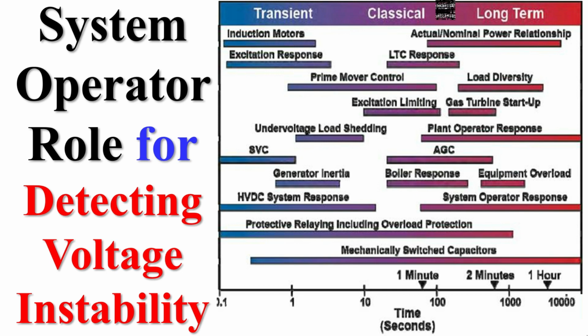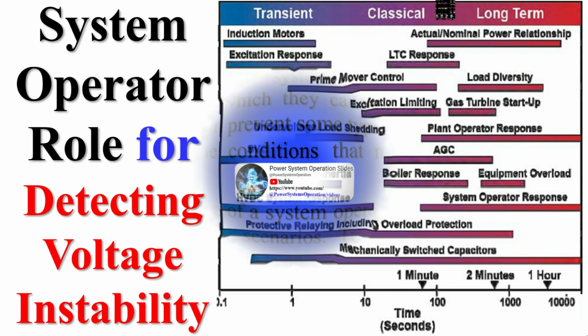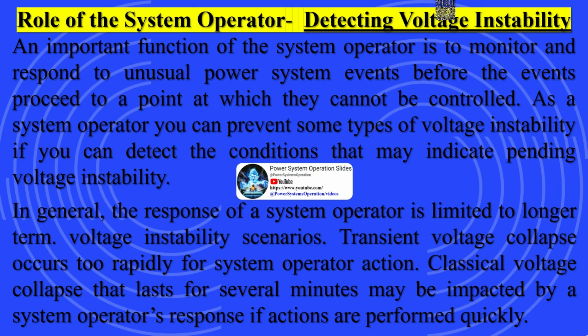Role of the system operator in detecting voltage instability. An important function of the system operator is to monitor and respond to unusual power system events before the events proceed to a point at which they cannot be controlled. As a system operator, you can prevent some types of voltage instability if you can detect the conditions that may